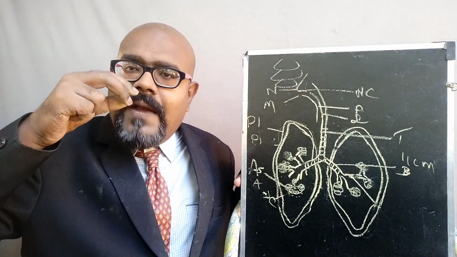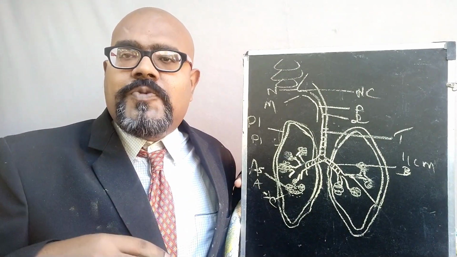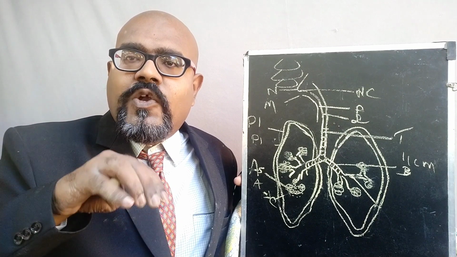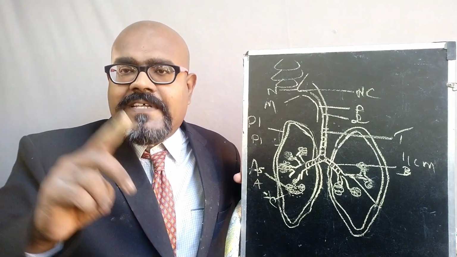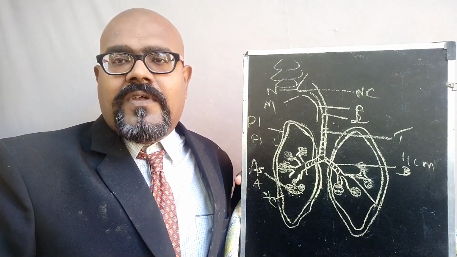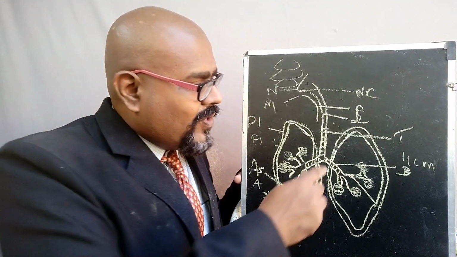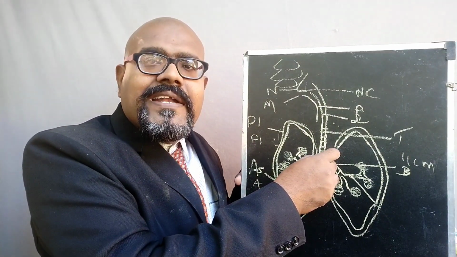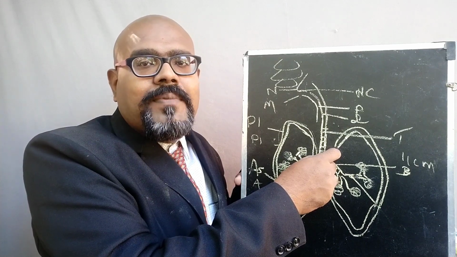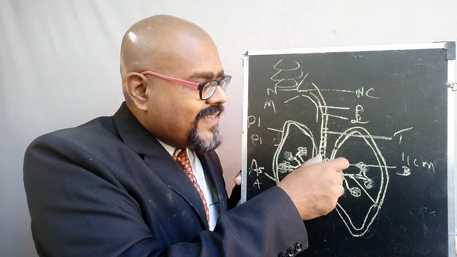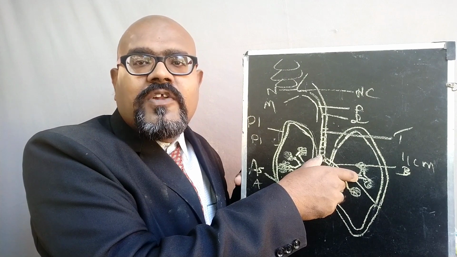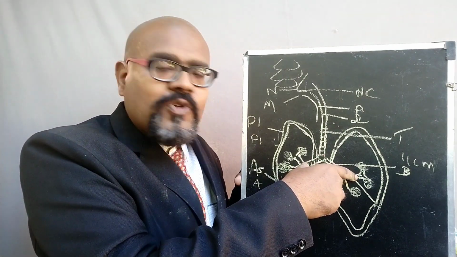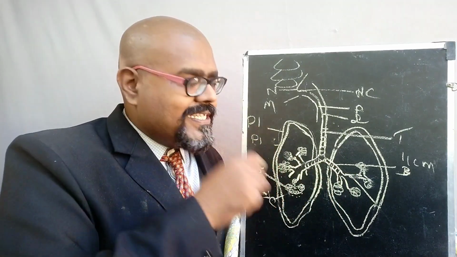Then that inspired atmospheric air will be equally distributed to the two bronchi. That is the next job of the trachea. After the filtration, once it reaches this part, the equal distribution of atmospheric air happens. So 50% of the inspired air will be sent to the left lung, and 50% of the air will move to the right lung. Okay, this is what happens.